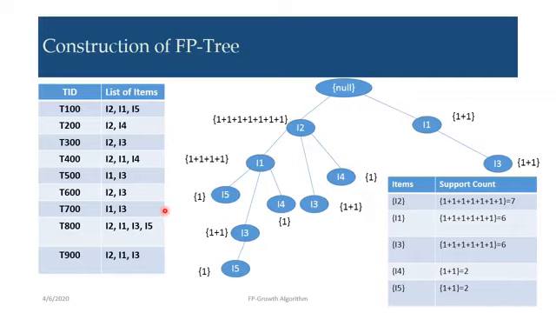Initially, as I have already discussed in the steps, the root node is denoted by a value that is null. You can see here, this null value is the root node. Now we start with the first transaction, T100.